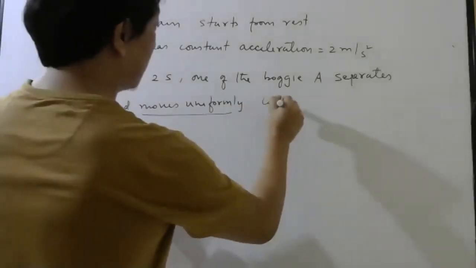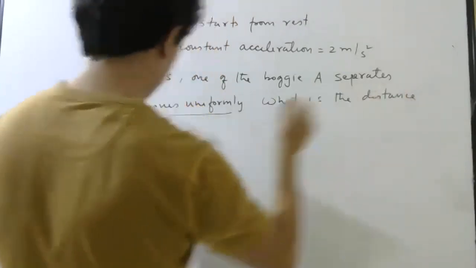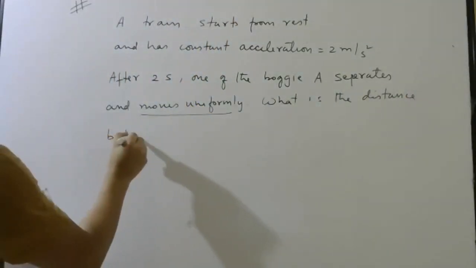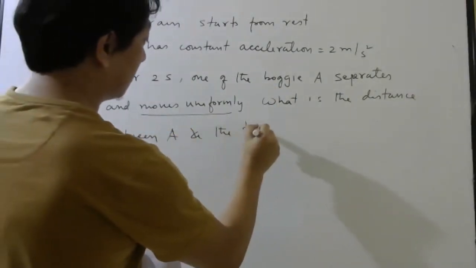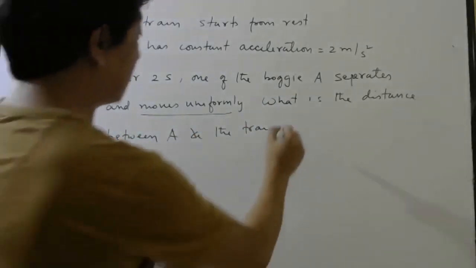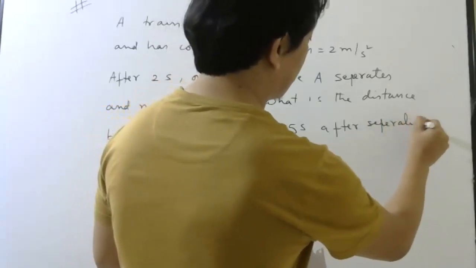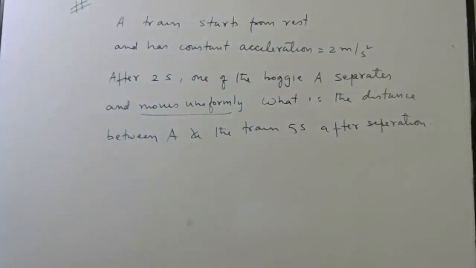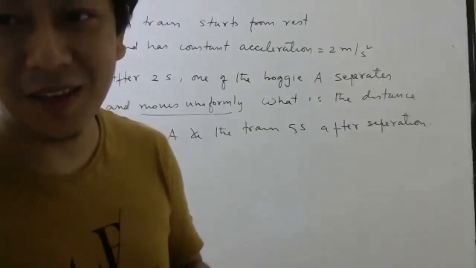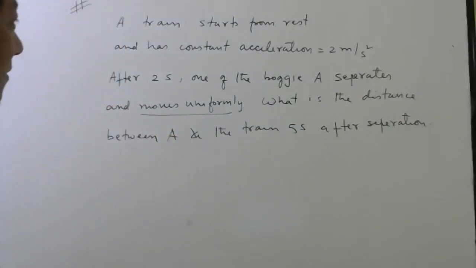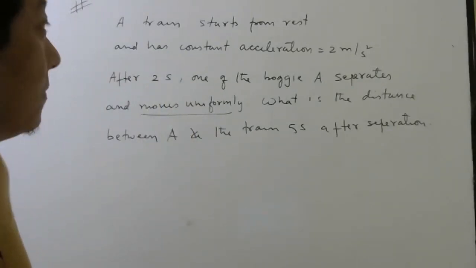Question is, what is the distance between A, this bogie, and the remaining train, 5 seconds after separation. Before separation, they will move together only. So how will there be distance between them, right? Okay, first you write the question, think about the question, then I will discuss.